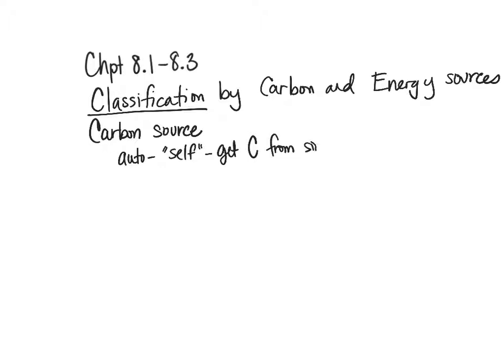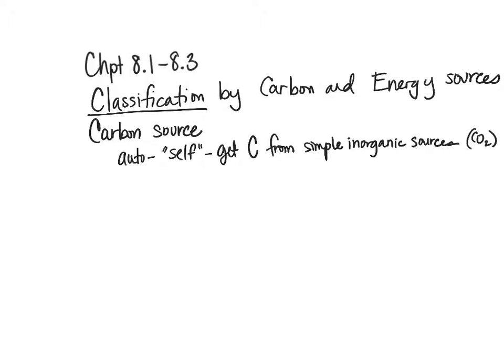So when an organism is classified as auto regarding their carbon source, that means they get their carbon from simple inorganic sources. So when we're talking about simple inorganic sources, what we're talking about is something like carbon dioxide, for example. So taking that carbon dioxide and turning it into an organic compound.